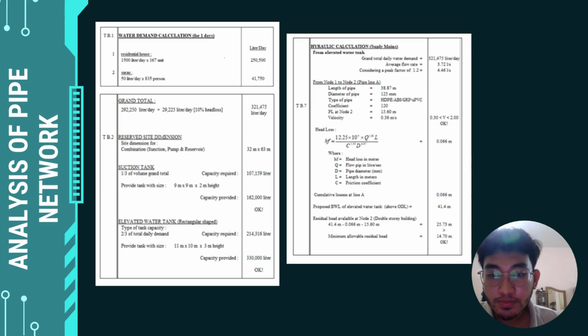For head loss, I get 0.066, so it is considered pass. The residual head is 25.73, which is more than 7. In the SPAN appendix, if the residual head is more than 7, it is considered pass.